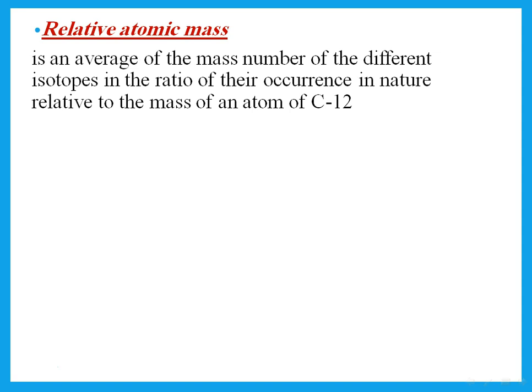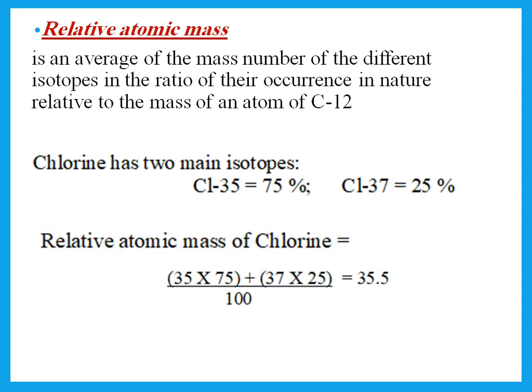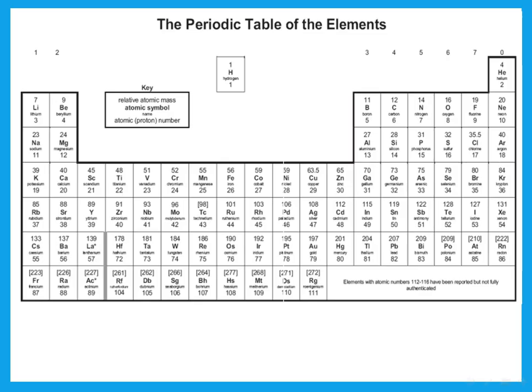The relative atomic mass is the average of the mass number of the different isotopes in the ratio of their occurrence in nature. Remember, all mass numbers that you have in the periodic table are relative to the mass of an atom of carbon-12. So if he gives you the abundance of 2 isotopes, for example, of chlorine, how do I get the relative atomic mass? It is the mass number of the first one times its abundance, plus the mass number of the other one times its abundance, divided by 100. So here the relative atomic mass of chlorine is 35.5.